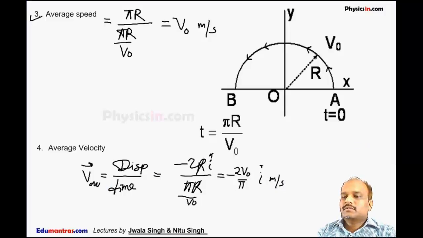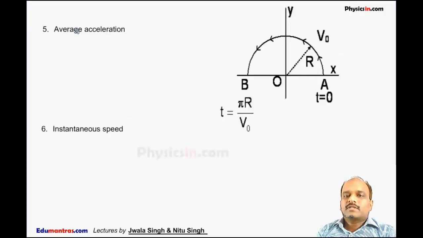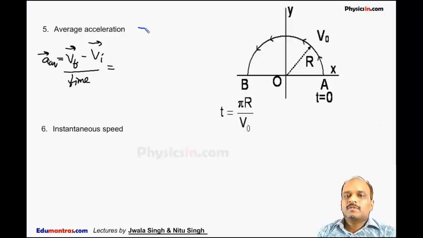The next one is the average acceleration. As we know, the average acceleration is defined as the total change in velocity, meaning final velocity minus initial velocity, divided by total time t. Usually people say the average acceleration is 0 because the speed of the particle is not changing. Here we will discuss that even if the speed of the particle is not changing, the average acceleration is not 0 because the direction of the velocity is continuously changing.